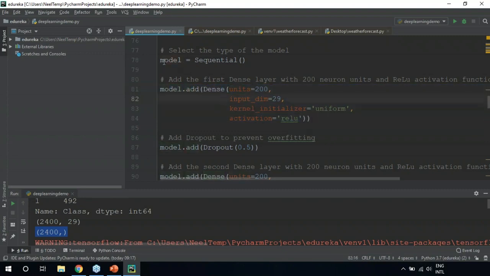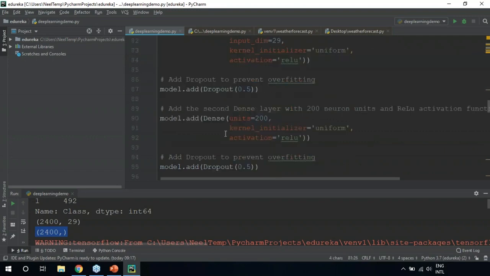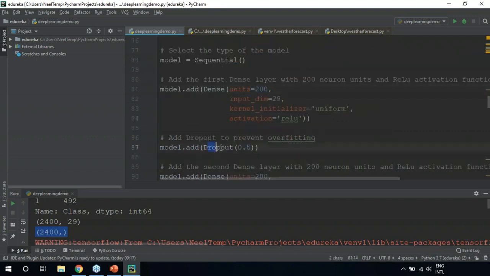All I'm doing is creating a sequential model. I'm assigning the number of inputs for each dense layer, or each hidden layer. I'm also assigning a dropout value. Dropout is basically to prevent overfitting. Overfitting might occur when your model memorizes the training data set. Overfitting basically reduces the accuracy of a model. That's why we're using the dropout method to prevent overfitting.